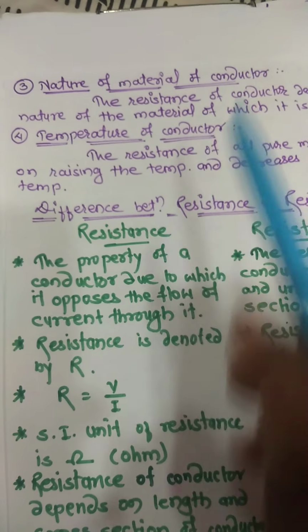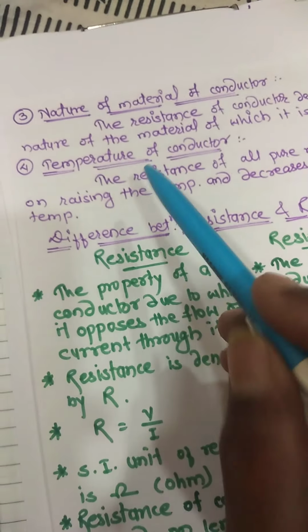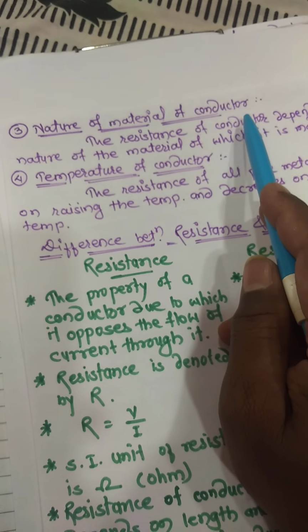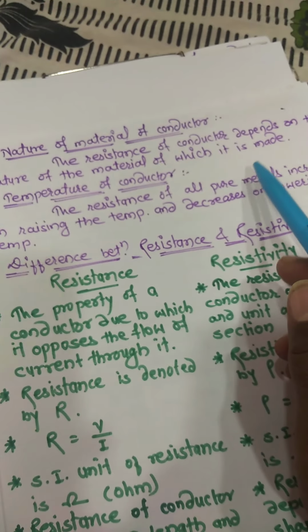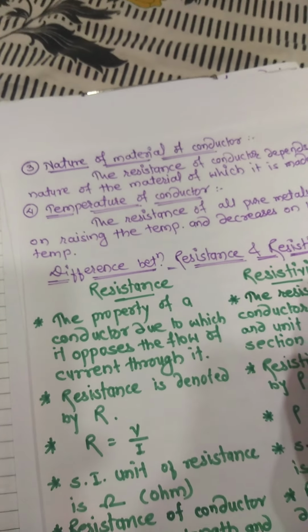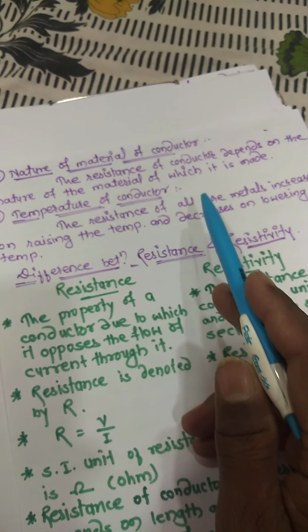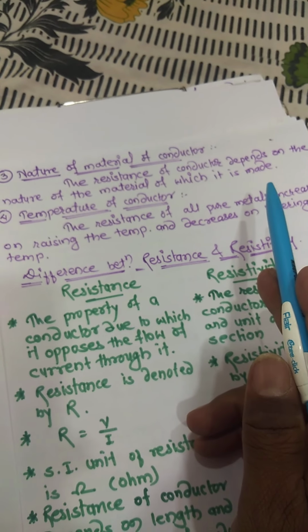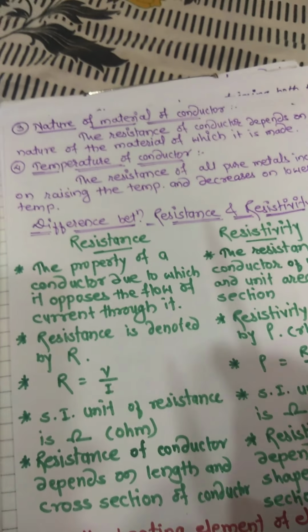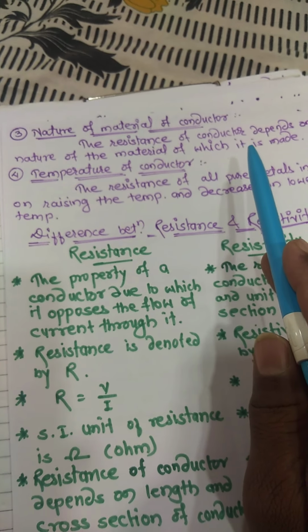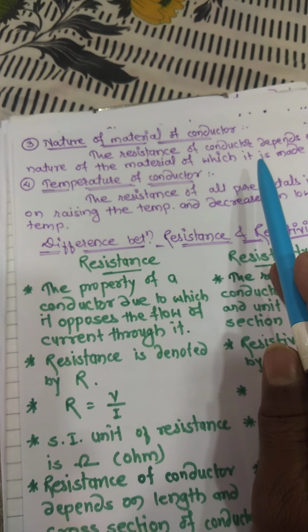How does the resistance of a conductor depend on the nature of its material? The resistance of a conductor depends on the nature of the material of which it is made. So what is the meaning of this? What type of material are we using for making the conductor?